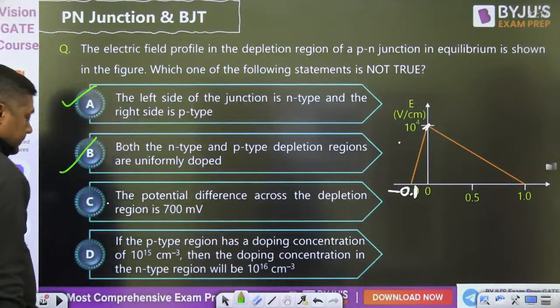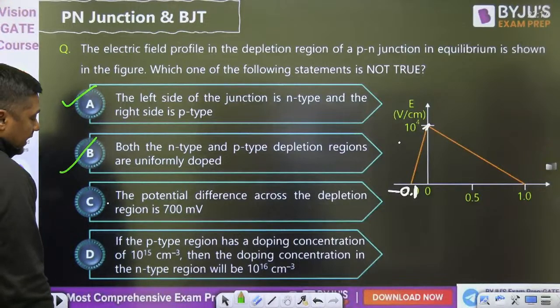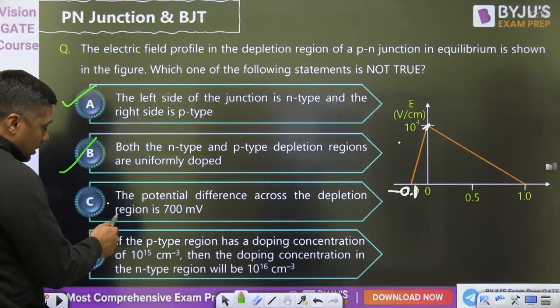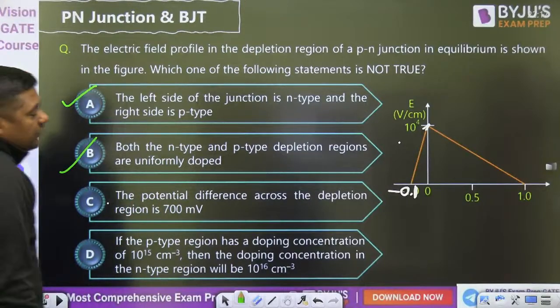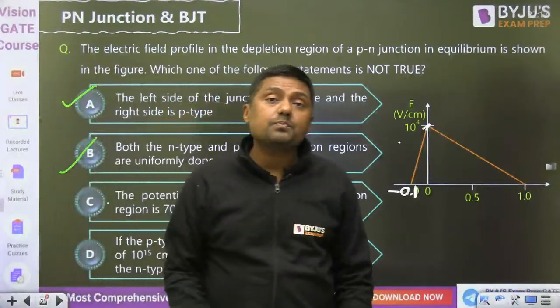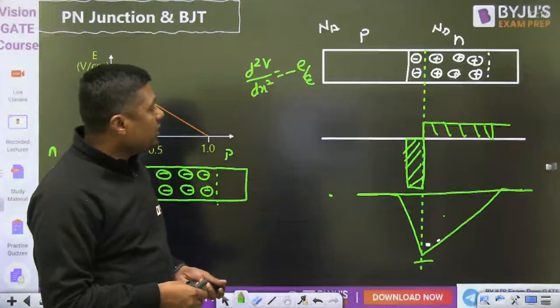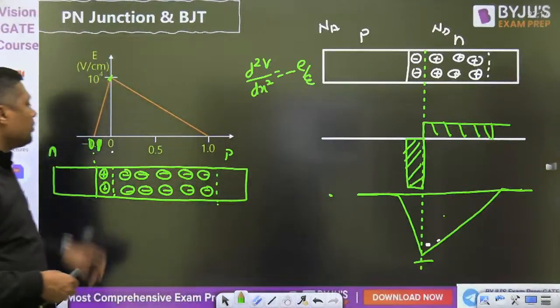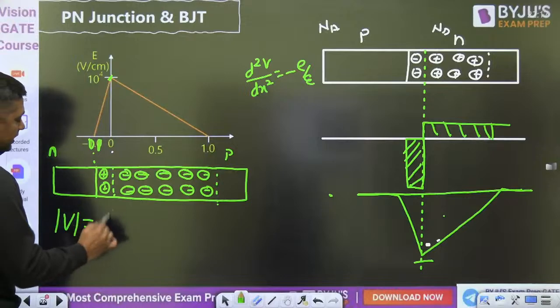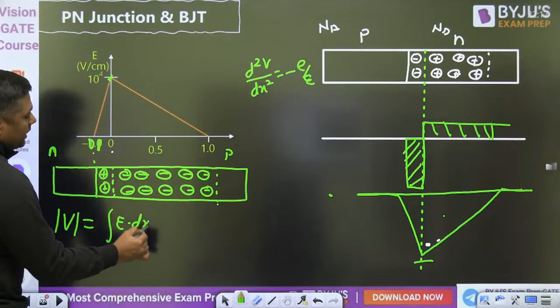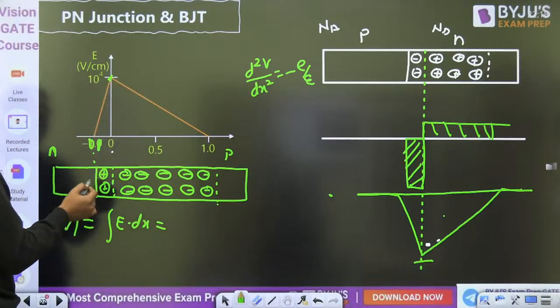It is also correct, right? And then if the potential difference across the depletion region is 700 millivolt, if you want to find the potential difference, simply integrate it, because when we are integrating the electric field, you will get the potential, but negative potential, no doubt. What is the magnitude of that? Integration of E dot dx. Integration means what? Area of that. So what is the area?